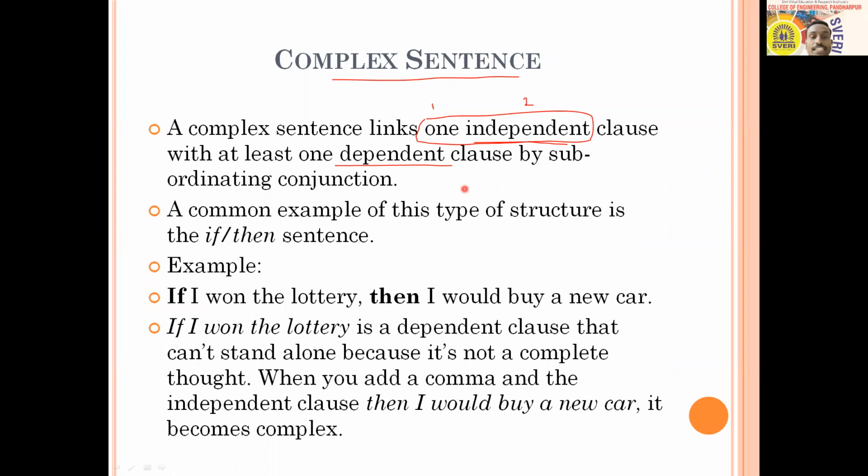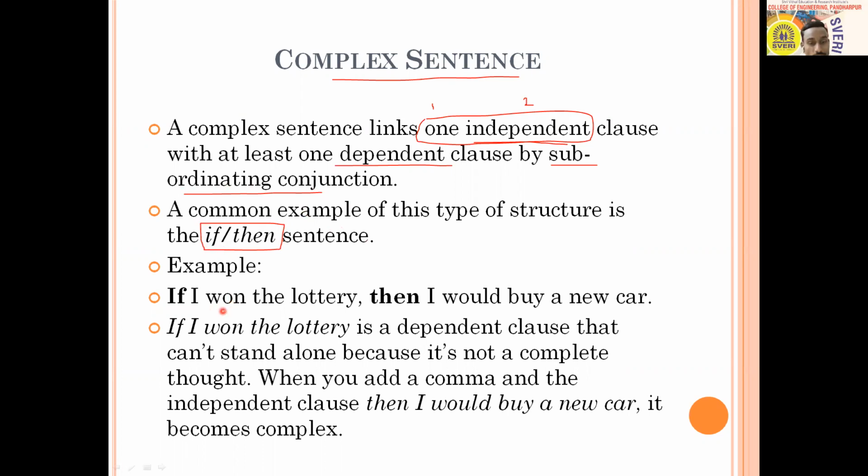And these complex sentences are joined with subordinating conjunctions. A common example of a complex sentence, if you think of this type, is if and then. This is an example of a complex sentence. You can read it here.